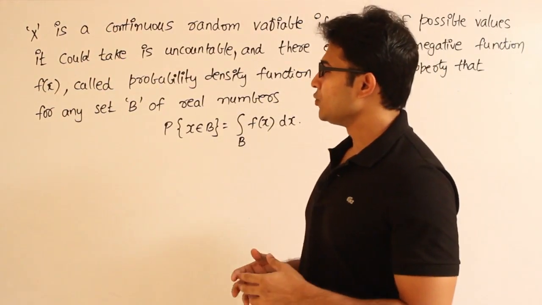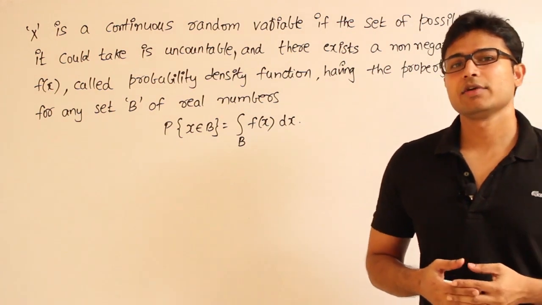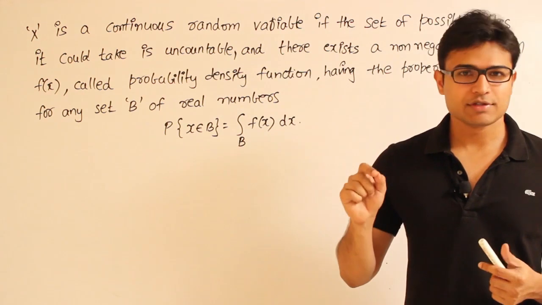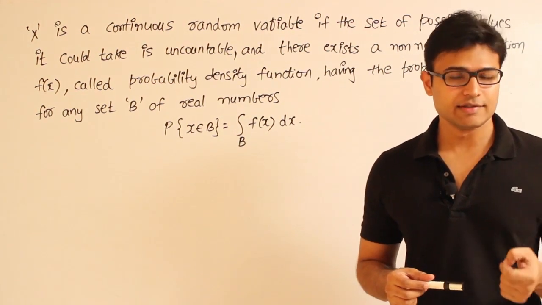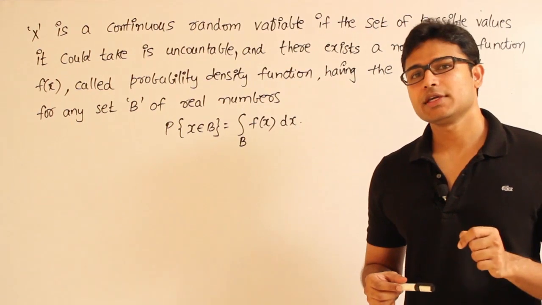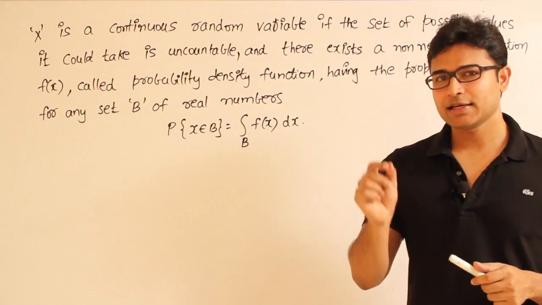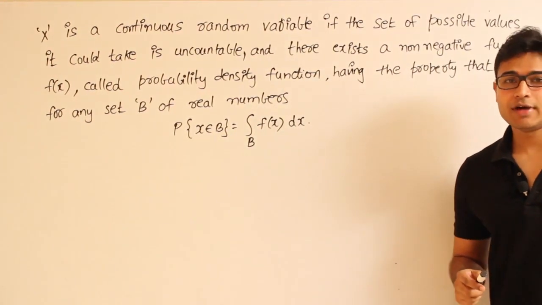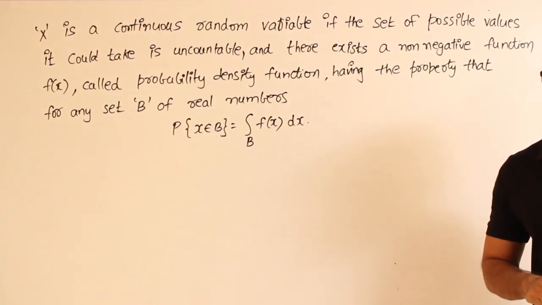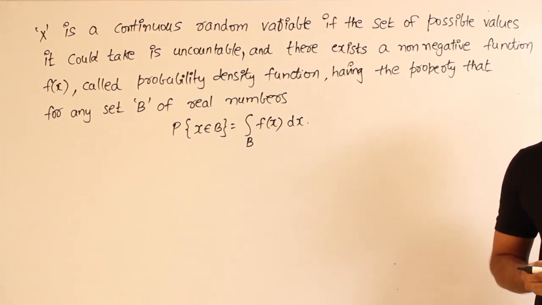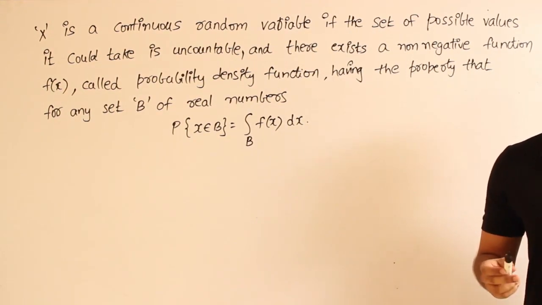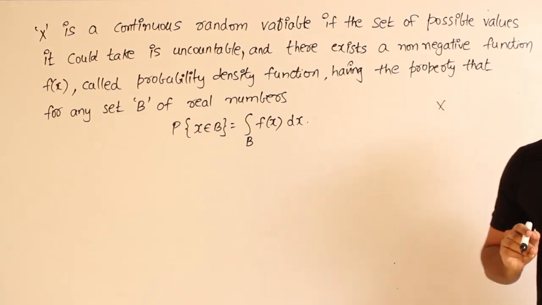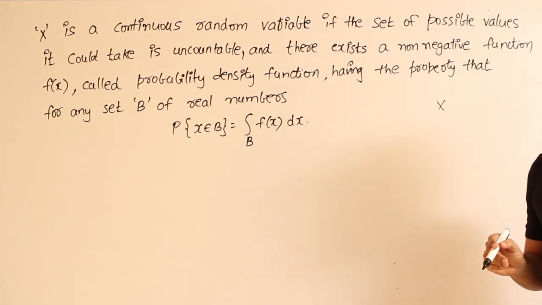Let's see a new type of random variables. Till now we have seen one class of random variables, which are called discrete random variables, and in those discrete random variables we are able to discuss the probability that a random variable can take exactly a particular value. For example, while rolling two dice, you can talk about the probability that the sum of two dice is going to be exactly 3, if x is a discrete random variable denoting the sum of two dice.